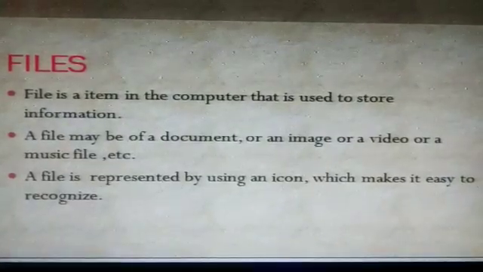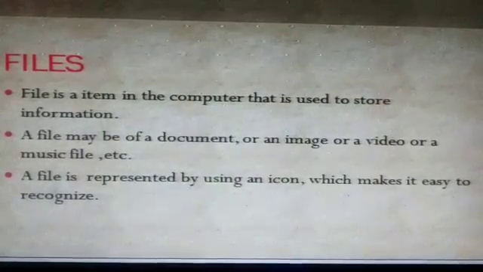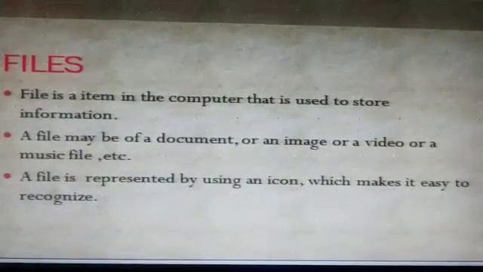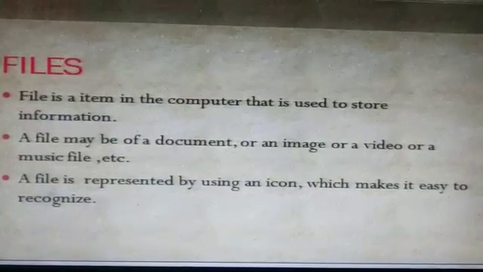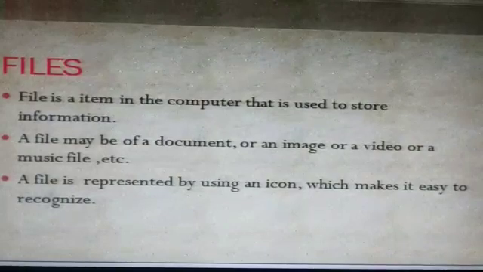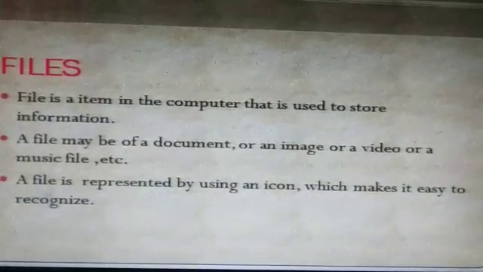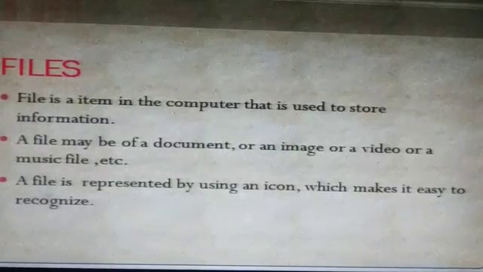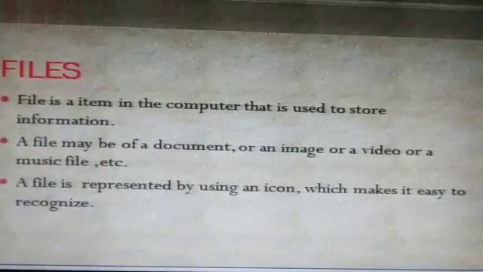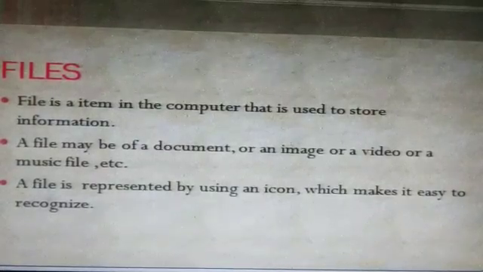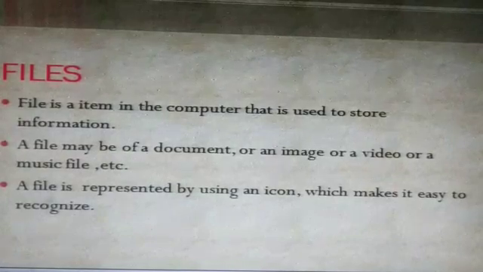First student, what is a file? A file is an item in the computer that is used to store information. It means in a file you can store any type of information, whatever you want: music, pictures, drawings, data. A file may be a document, image, video, or music file.